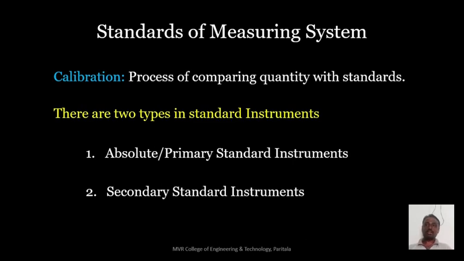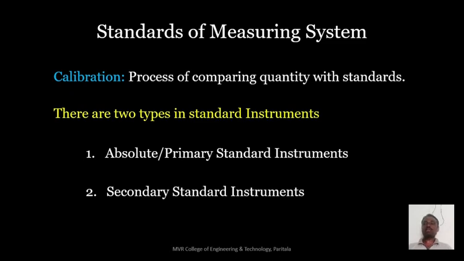So absolute devices are maintained in a particular library with certain temperatures, so that they can always be the standard units. So always we have to calibrate the secondary instruments with the absolute instruments. Thereafter we can identify the exact values by using secondary instruments in the laboratories.